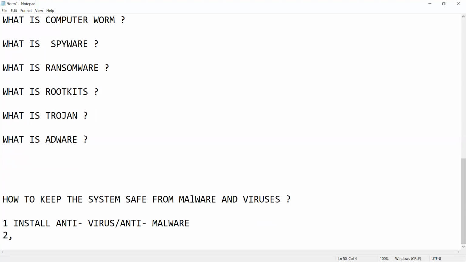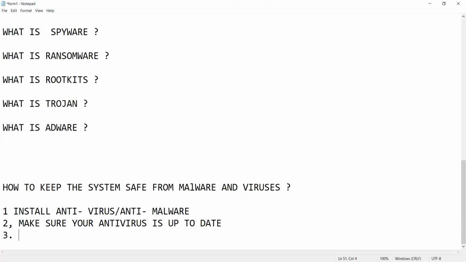Second step is make sure your antivirus is up to date. Third point is run shield scans of your system.